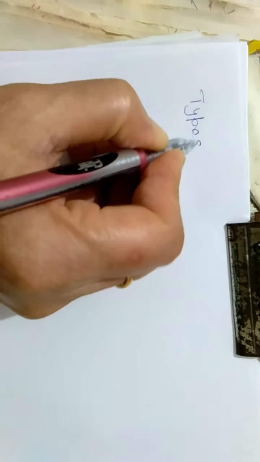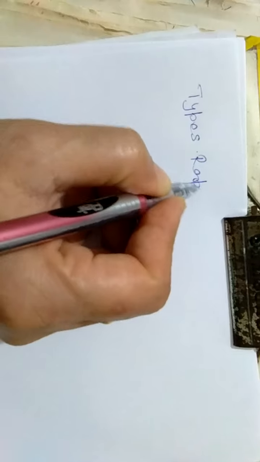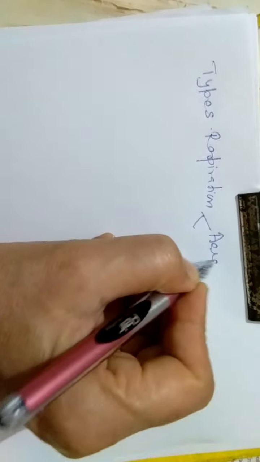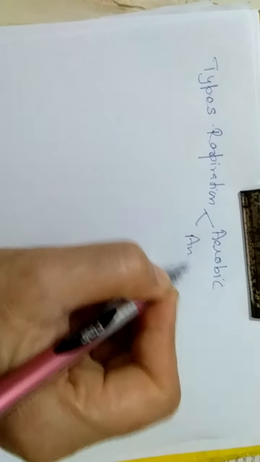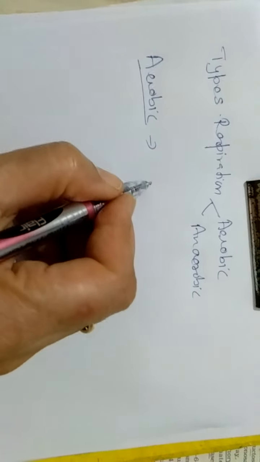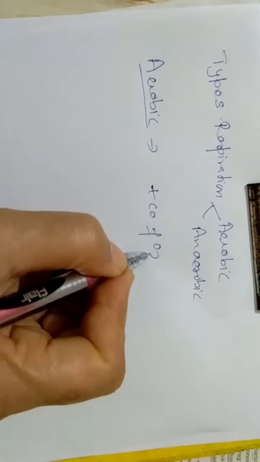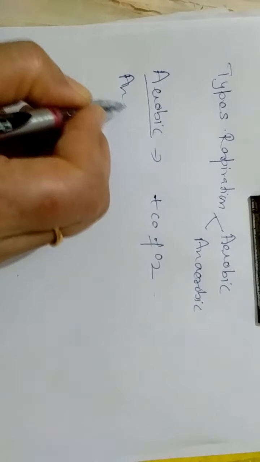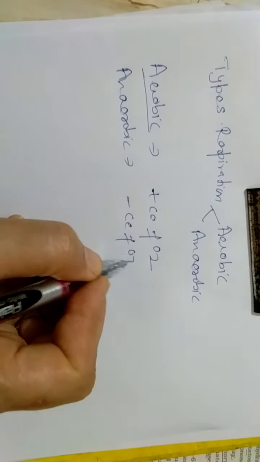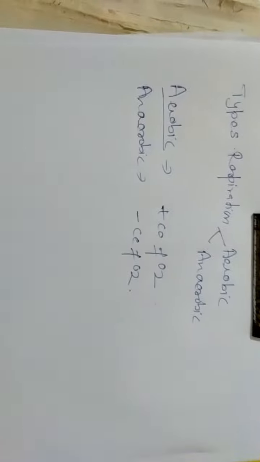Now I am starting in a systematic manner. First of all we are to see the types of respiration. Respiration is actually of two types, that is aerobic respiration and anaerobic respiration. First of all we are to define these two. Aerobic respiration means the respiration which takes place in the presence of oxygen. You are to define it completely. And anaerobic respiration is that which takes place in the absence of oxygen. So these are the two types of respiration.